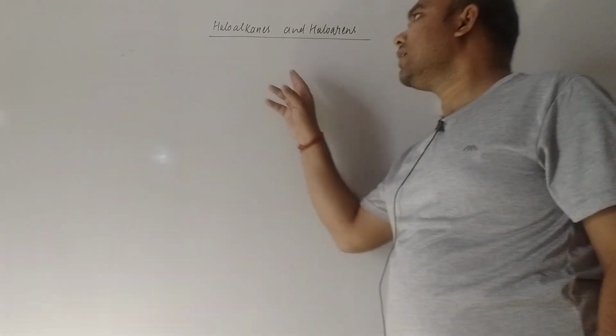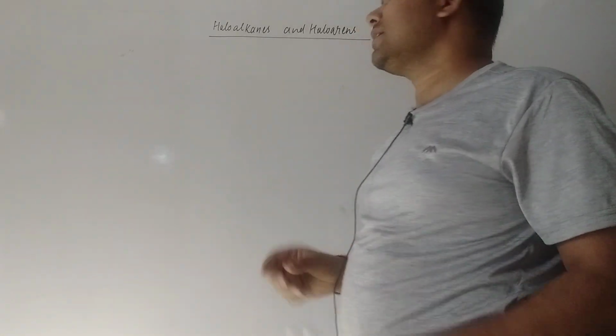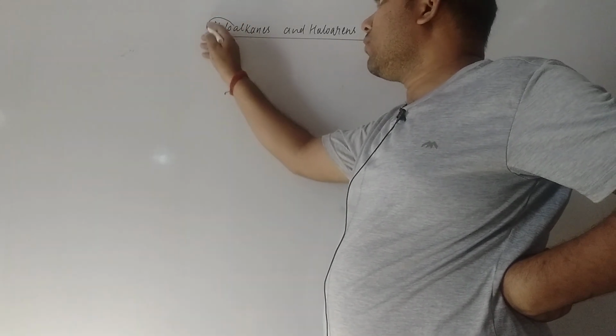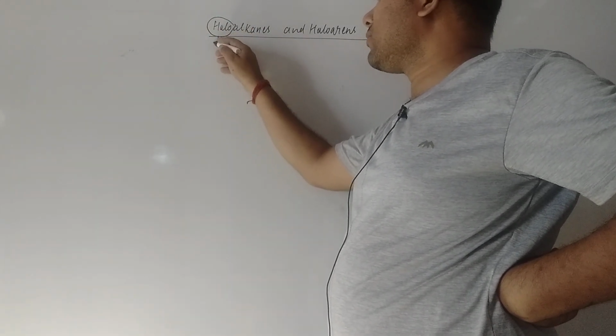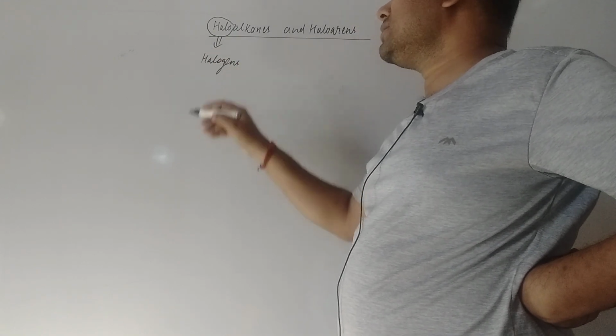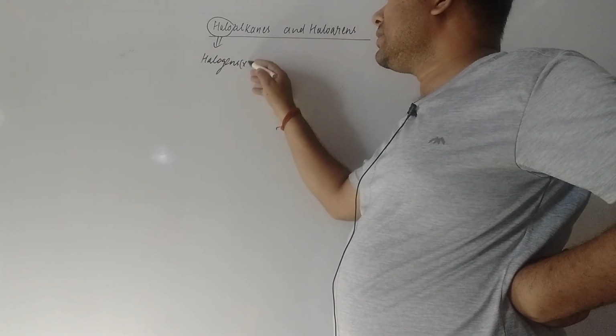So, hi students, today we are going to discuss the topic: what are haloalkanes and haloarenes. Dear student, when you talk about the word halo, what does it imply? It implies halogen, right? So always keep in mind, halo means halogen. It is generally represented by X.